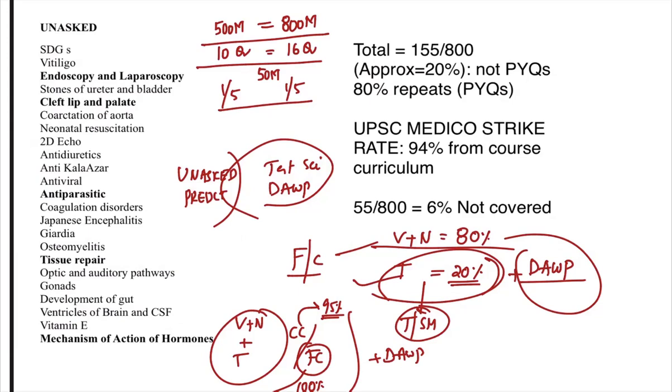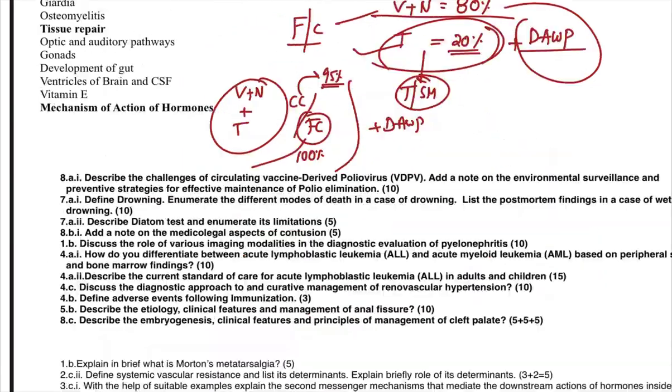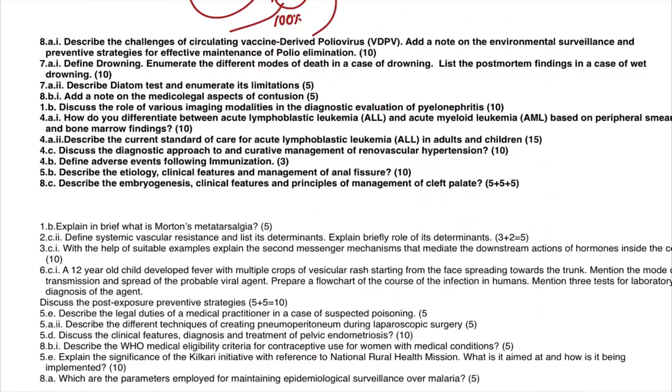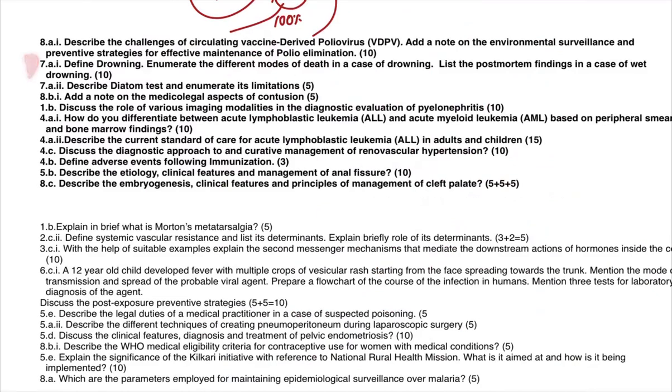They are testing you to the core because the competition is very high. Out of the 20% unasked version, we were able to predict approximately 14% of the questions. So that's a big chunk of numbers. I'll show you what are all the questions we were able to predict. These questions on the board are the ones which I tried to cover in the regular course, test series, and daily answer writing program, predicting that they might come.